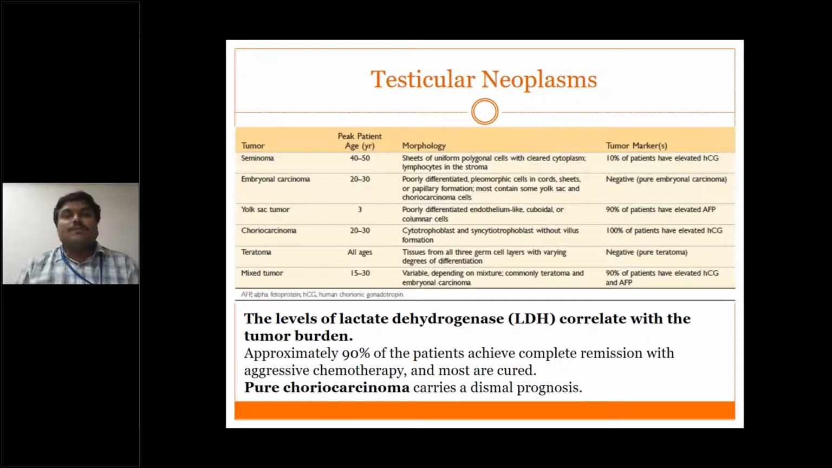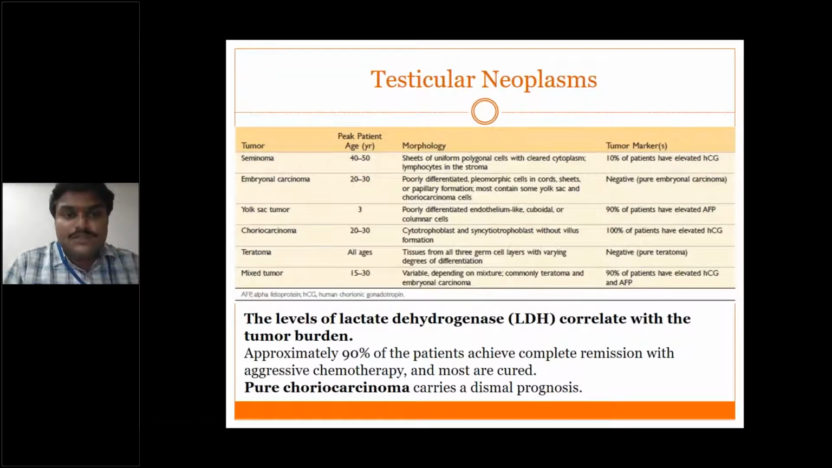Next is the embryonal carcinoma. Usually it occurs in the age group of 20 to 30, in the second decade, and these contain poorly differentiated, undifferentiated pleomorphic cells in cords, sheets, or sometimes papillary formation, and most contain some yolk sac and choriocarcinoma cells. I mean, the mixed type can be in association with the embryonal carcinoma. Actually, the pure form is rare. Pure form is only seen in 10% of the individuals. Tumor markers will be negative in pure forms of embryonal carcinoma.